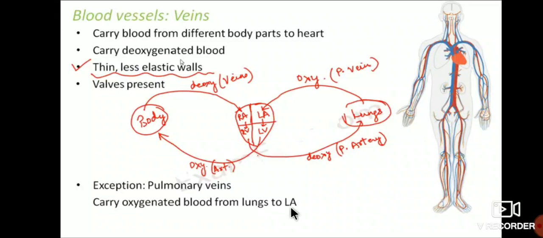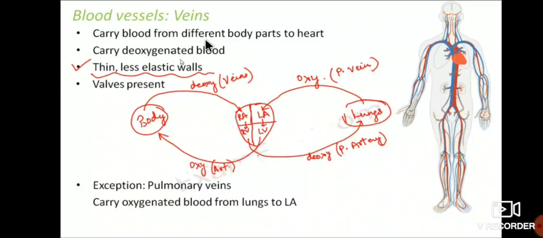What is the work remaining? That work will be completed by the veins. Then finally a closed system is formed. That's why it is a closed circulatory system. Humans have a closed circulatory system. Half of the system we studied in arteries, and the second half is in veins.